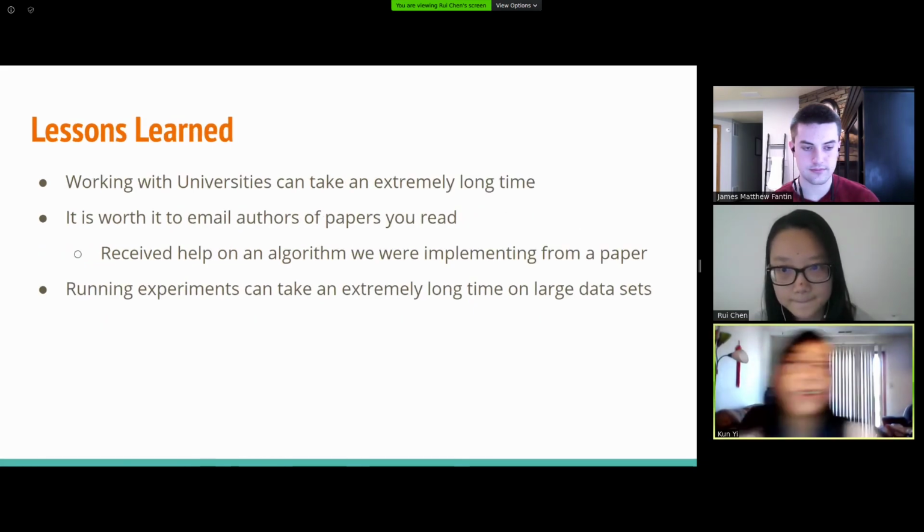There are a few lessons we learned. First, working with the universities can take an extremely long time. And it's worthwhile to email the author of a paper you read, because James received help from the author on an algorithm we were implementing from the paper. And also, running the experiments can take an extremely long time, especially on the large data set.